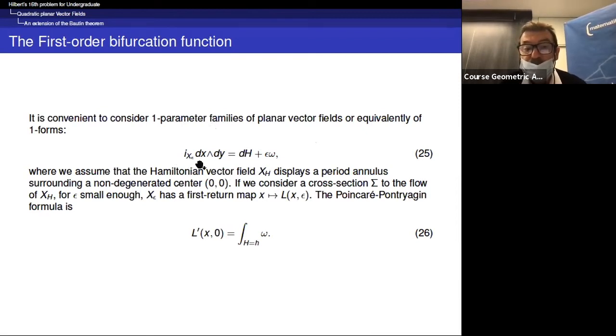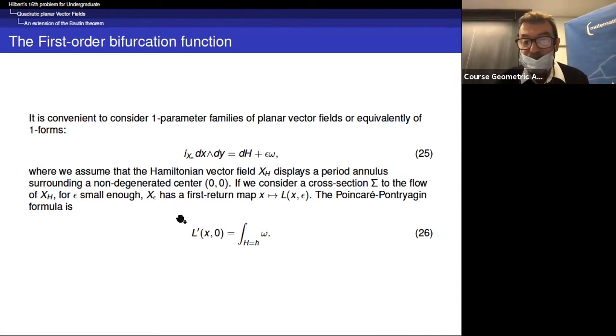And we assume, for instance, that we have a perturbation of a Hamiltonian system. So this vector field X depends on a parameter epsilon, and for epsilon equals 0, it is Hamiltonian. Sometimes we prefer to write minus dH instead of dH, but it's the same. We assume that the Hamiltonian vector field displays a period annulus, which means that you have an annulus full of periodic orbits, surrounding a non-degenerate center.